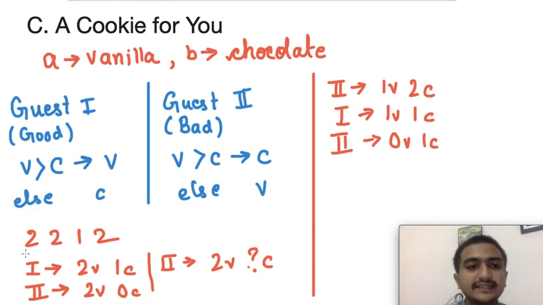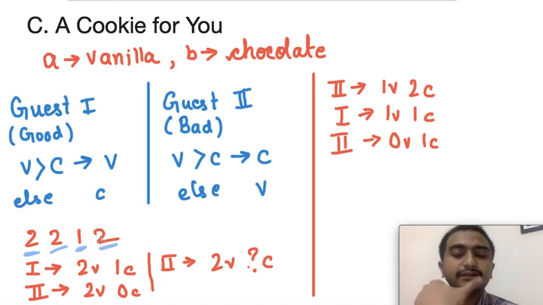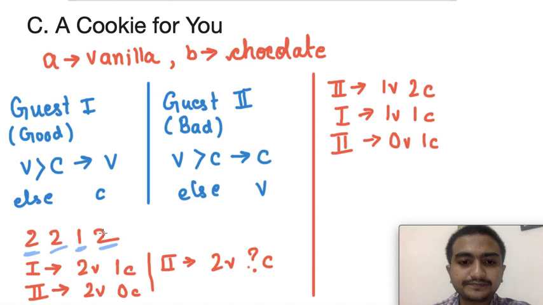So let's see, in this question, one example we'll consider. Suppose we had two vanilla cookies and two chocolate cookies, and then we had one guest of type 1 and two guests of type 2, and we have to output whether it is possible to not make any guest angry. Not making any guest angry means all the guests should be given cookies, right?